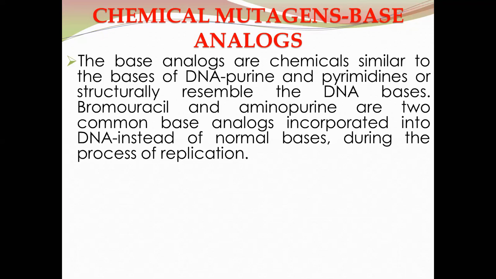So during the synthesis of DNA, bromouracil and aminopurines are incorporated, and due to this incorporation there is modification in the newly synthesized strands of DNA.